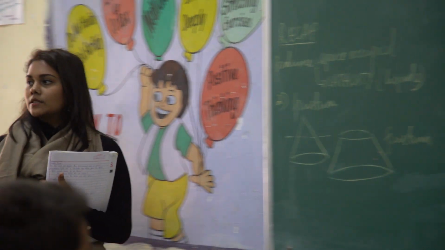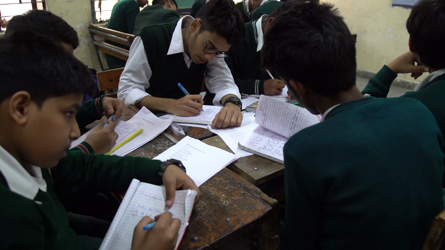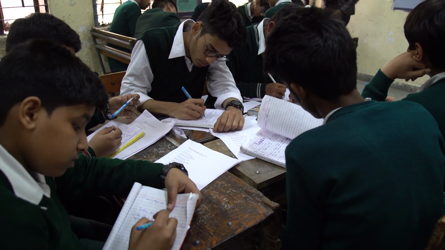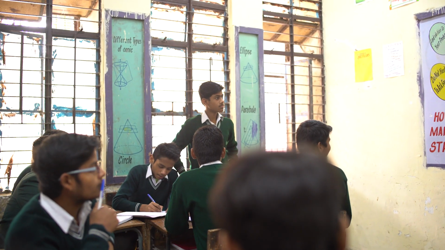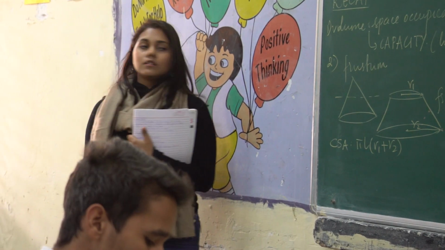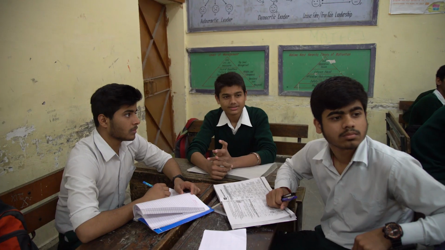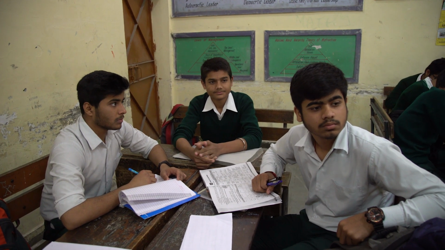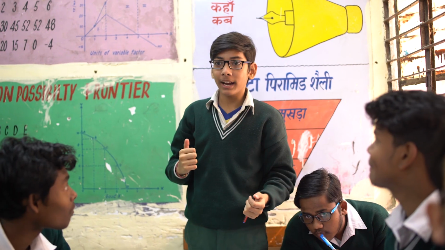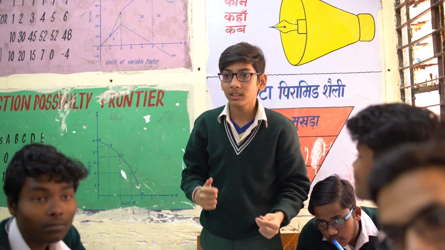Let's quickly run through its formula. Does anyone remember what the CSA is? Saurabh? Pi L (R1 plus R2). Alright, what's my R1 and R2? Smaller circle be R1 and L is the slant height. The slant height. What is the TSA of a frustum? It is pi L bracket R1 plus R2 bracket close.